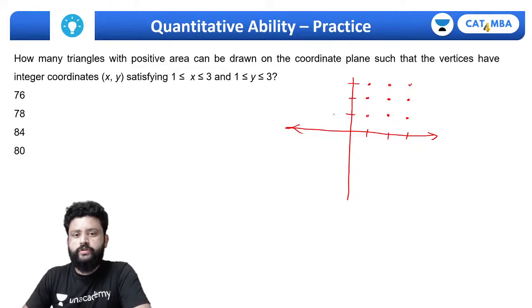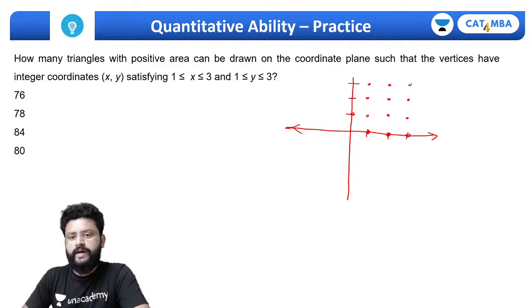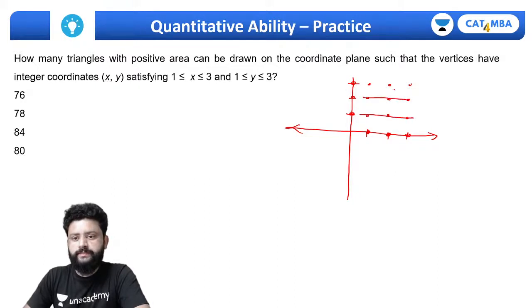So greater than or equal to 1, 1, 2, 3, and y is also greater than or equal to 1, this many lines. So this is the grid we can get. So we have total 9 points here.